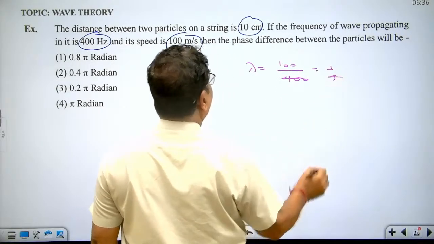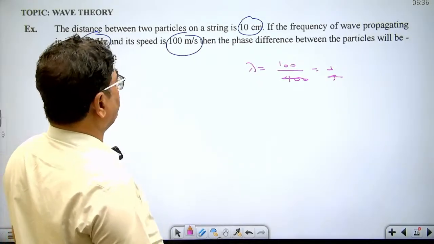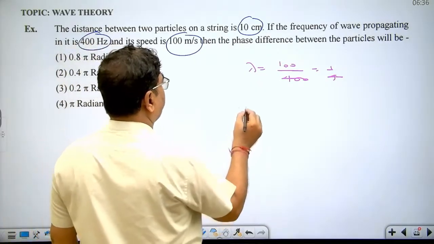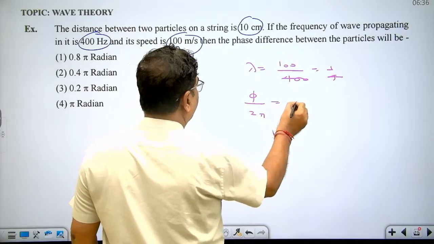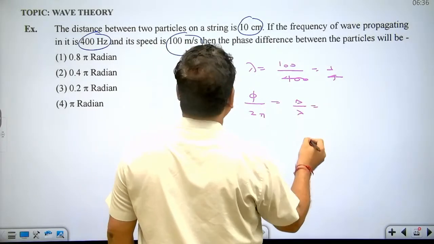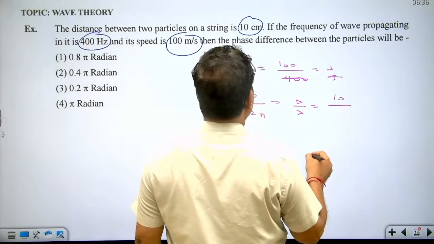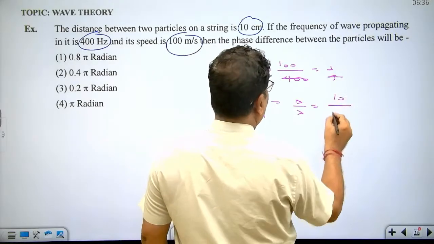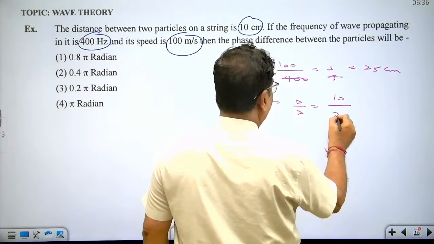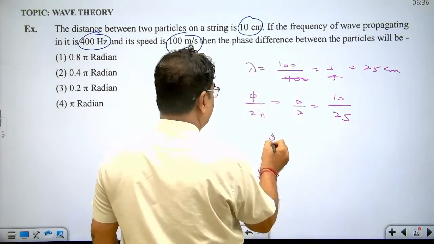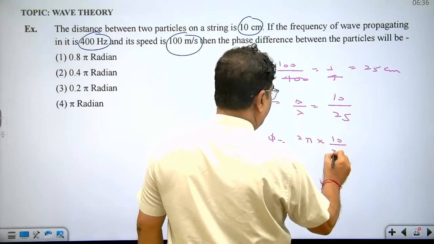This is 1 upon 4. Distance between the particles is given, that is path difference is given. So what is the formula? Phi upon 2 pi equal to delta upon lambda. Delta is given 10 centimeter and lambda is 1 upon 4 meter, means 25 centimeter. So dear student, phase difference is 2 pi into 10 upon 25.